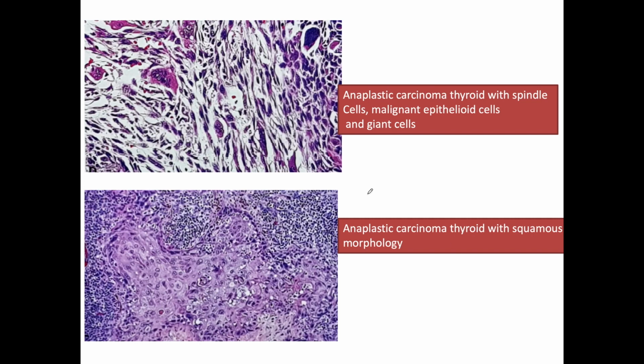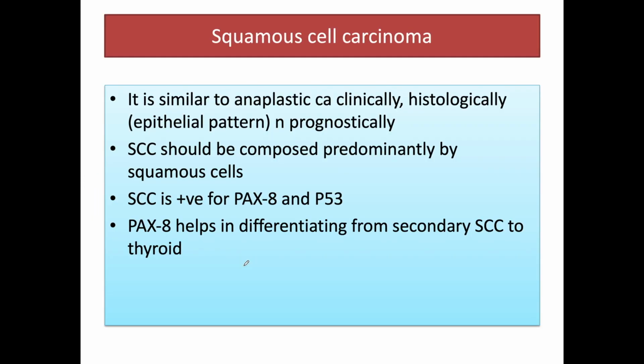This is a histological picture of anaplastic carcinoma with spindle cells, malignant epithelioid cells and multinucleated giant cells. This is also anaplastic carcinoma showing squamous morphology, so it needs to be differentiated from squamous cell carcinoma of the thyroid also. Now, what happens in squamous cell carcinoma of the thyroid?